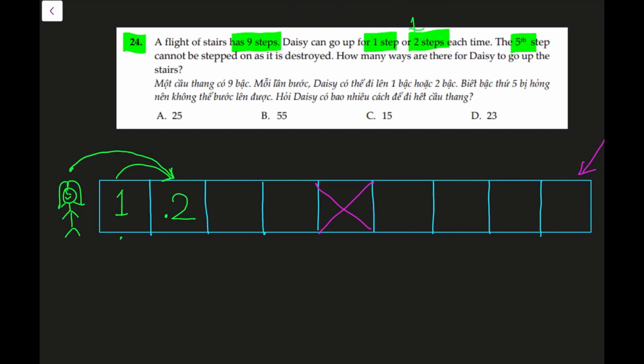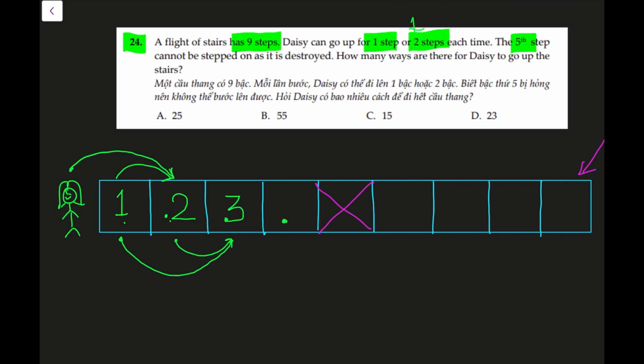Now let's have a look at the 3rd step. So for the 3rd step, how many ways can she reach here? Now she can reach from the step before. She can take another step. There were 2 ways to reach step number 2, so there are 2 ways to reach step number 3 from this step. But there's another possibility. She starts from the step before and takes 2 steps ahead from there and reaches the 3rd step. So in total, she has 3 different ways, 2 plus 1, to reach the 3rd step.